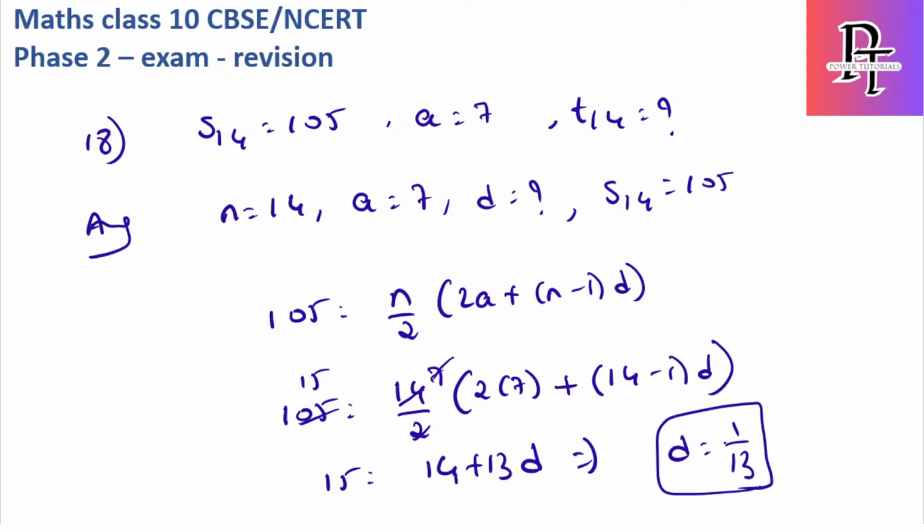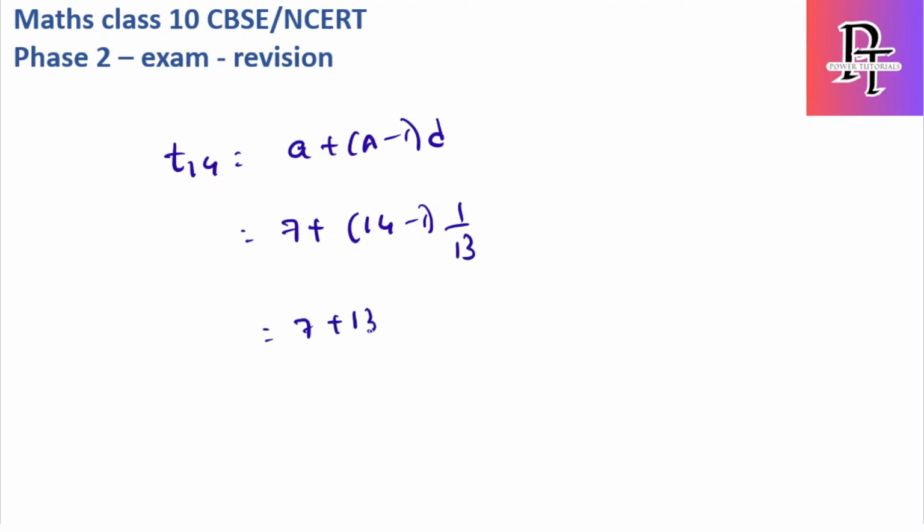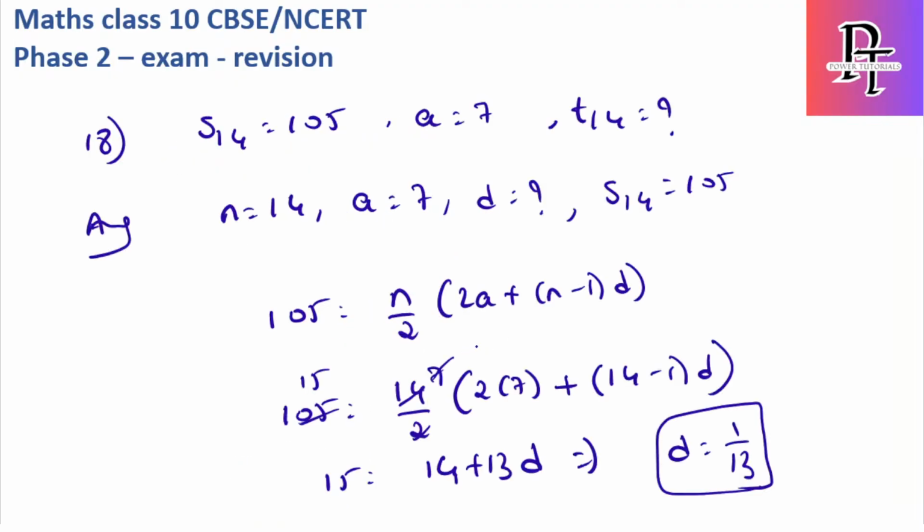Just substitute the D value, you'll get the T14, because the nth term formula is A plus n minus 1 into D. So A value is 7, n value is 14 minus 1, and D value we got as 1 by 13. So this becomes 7 plus 13 into 1 by 13. 13 then gets cancelled out. 7 plus 1. So the T14 value is 8. So this question is interesting because first we need to get the D value and then substitute to get the Tn value.